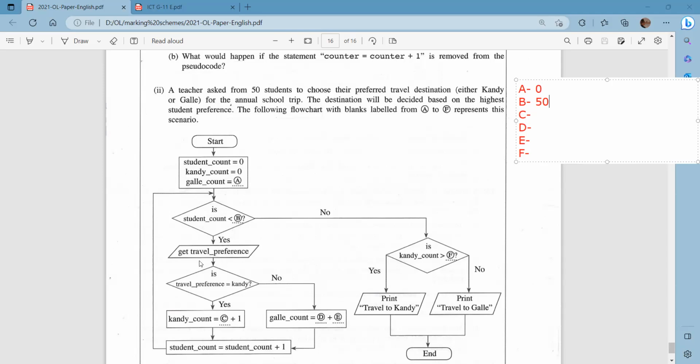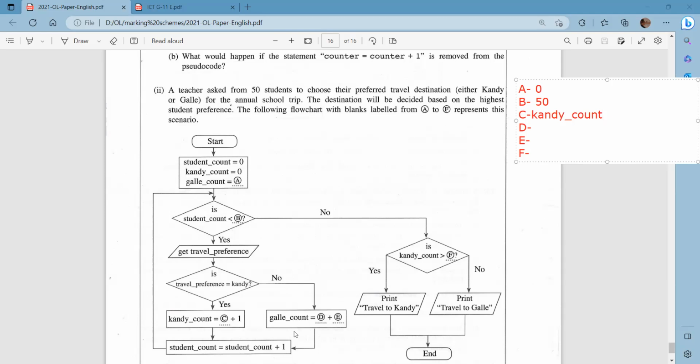Then if it is yes, get travel preference. Is travel preference equal to Kandy, right? If it is yes, Kandy count equals Kandy count plus 1. We have to add it to each preference. It should be added to the Kandy count if the preference is Kandy. For the Kandy count which is already available, we have to add 1, right? So keep in mind, you need to write the exact spellings they have given, in the exact way they have given.